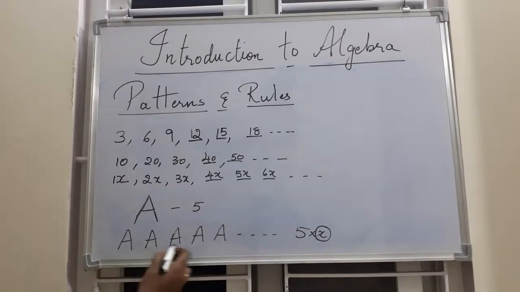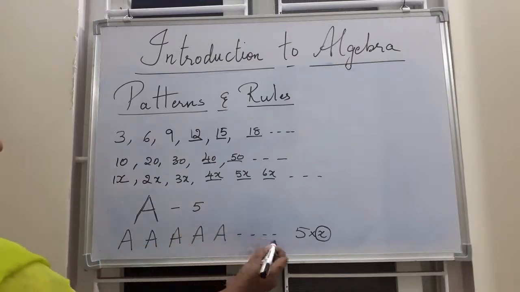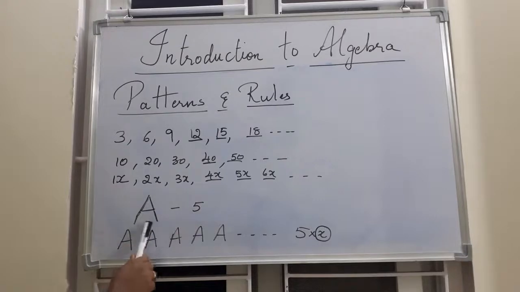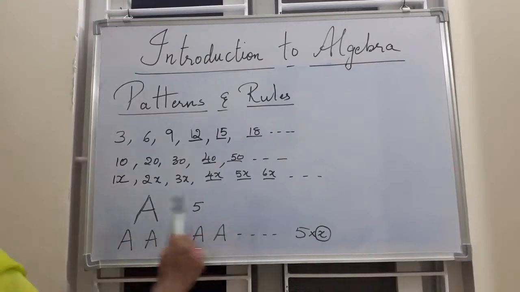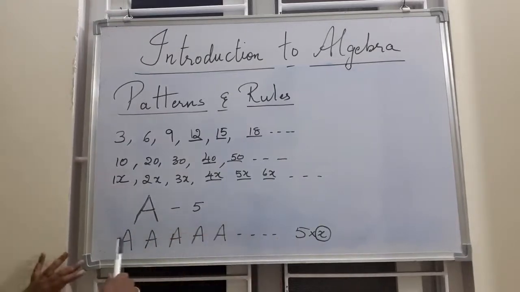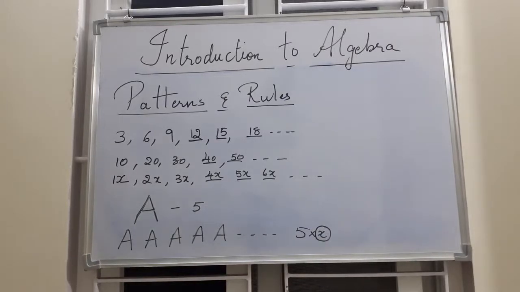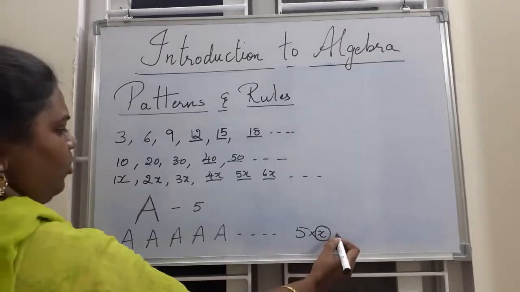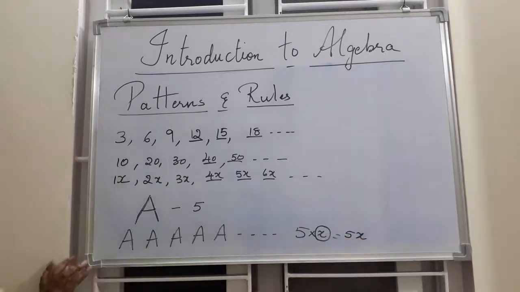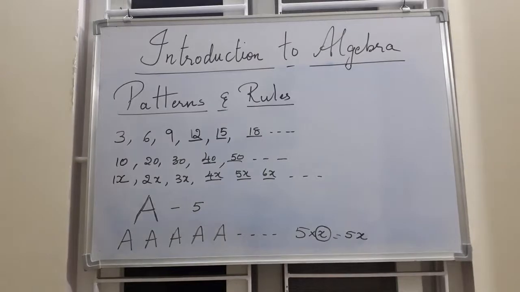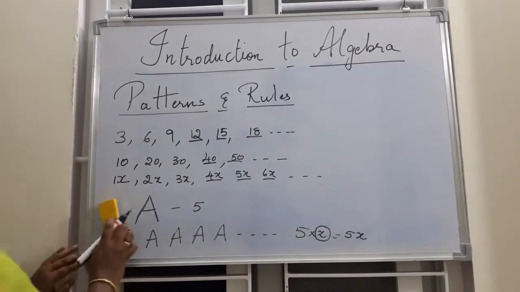But he didn't tell you how many A's there are. The dashes mean continuous. So if you want to know how many, you should do like this. Each figure or each alphabet, see how much the answer is. Means 1 A needs 5 matchsticks. Now you don't know the number of alphabets or number of A's. So what you should do is take the unknown quantity. The unknown quantity here we are taking as x. That is the variable x. So this is 5 into x, 5x. So like this you have to follow the rule. Okay children? I'll take one more.